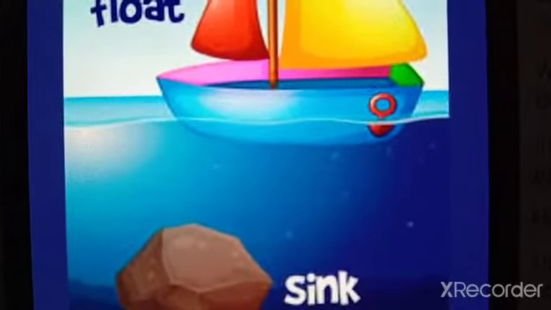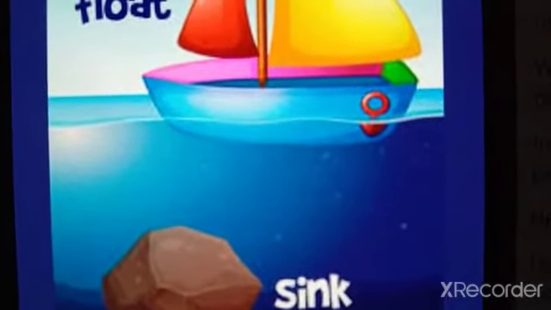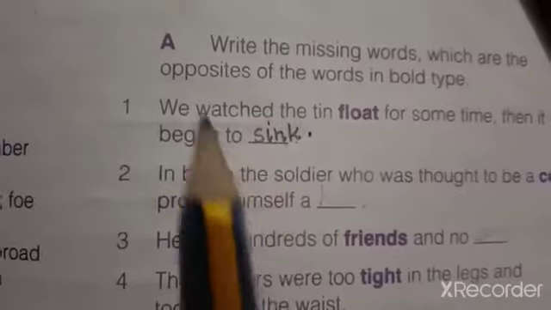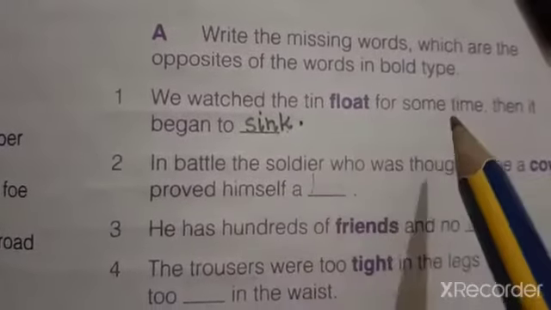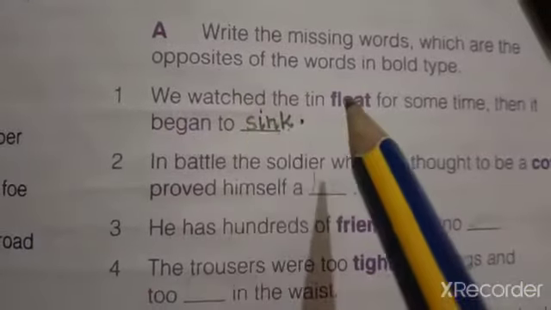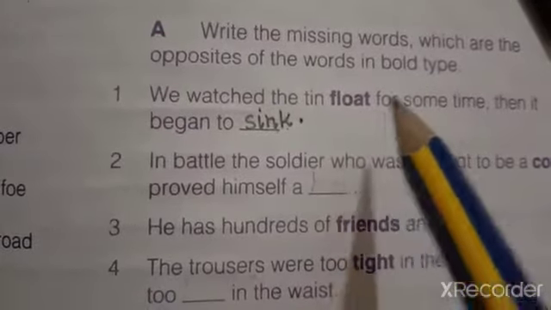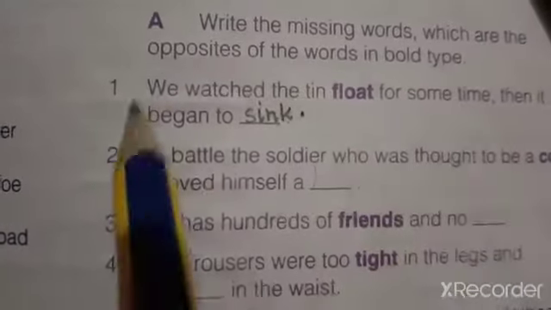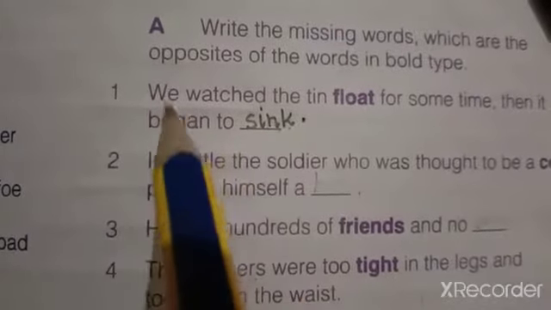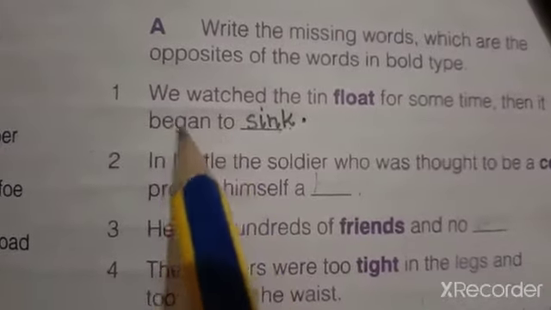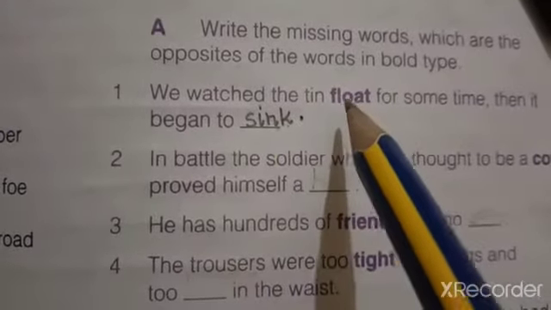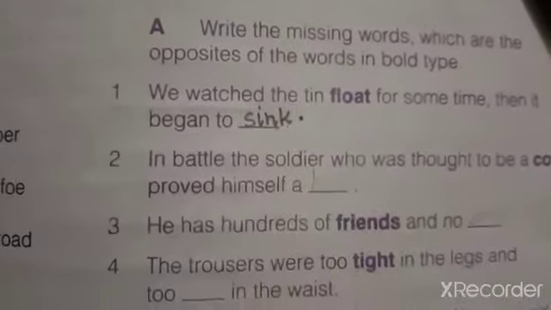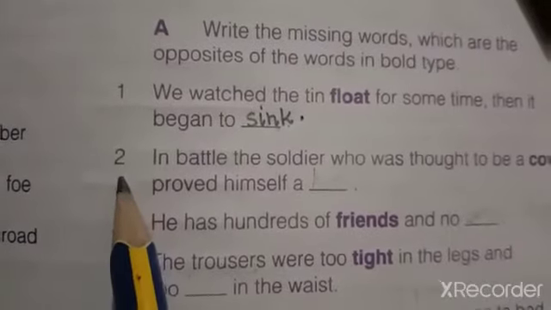What do we have to write here? Sink. Write it. Now read the sentence again. We watched the tin float for some time. That is, we saw that the tin was floating for some time. Then it began to sink. Then the tin began to go down under the water. So float's opposite is sink. Okay.